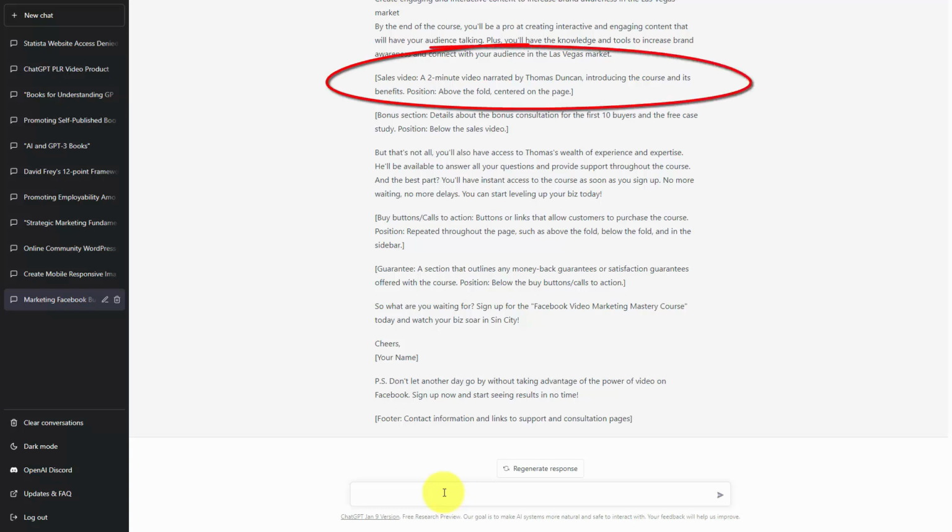For example, the sales video is suggested near the end of the actual sales letter. Typically, the sales video is going to be closer to the beginning or sometimes at the very top. But you do have a starting point to begin your sales letter, and you have a suggestion on how it should be laid out and in the order in which the content should be placed, including the images.